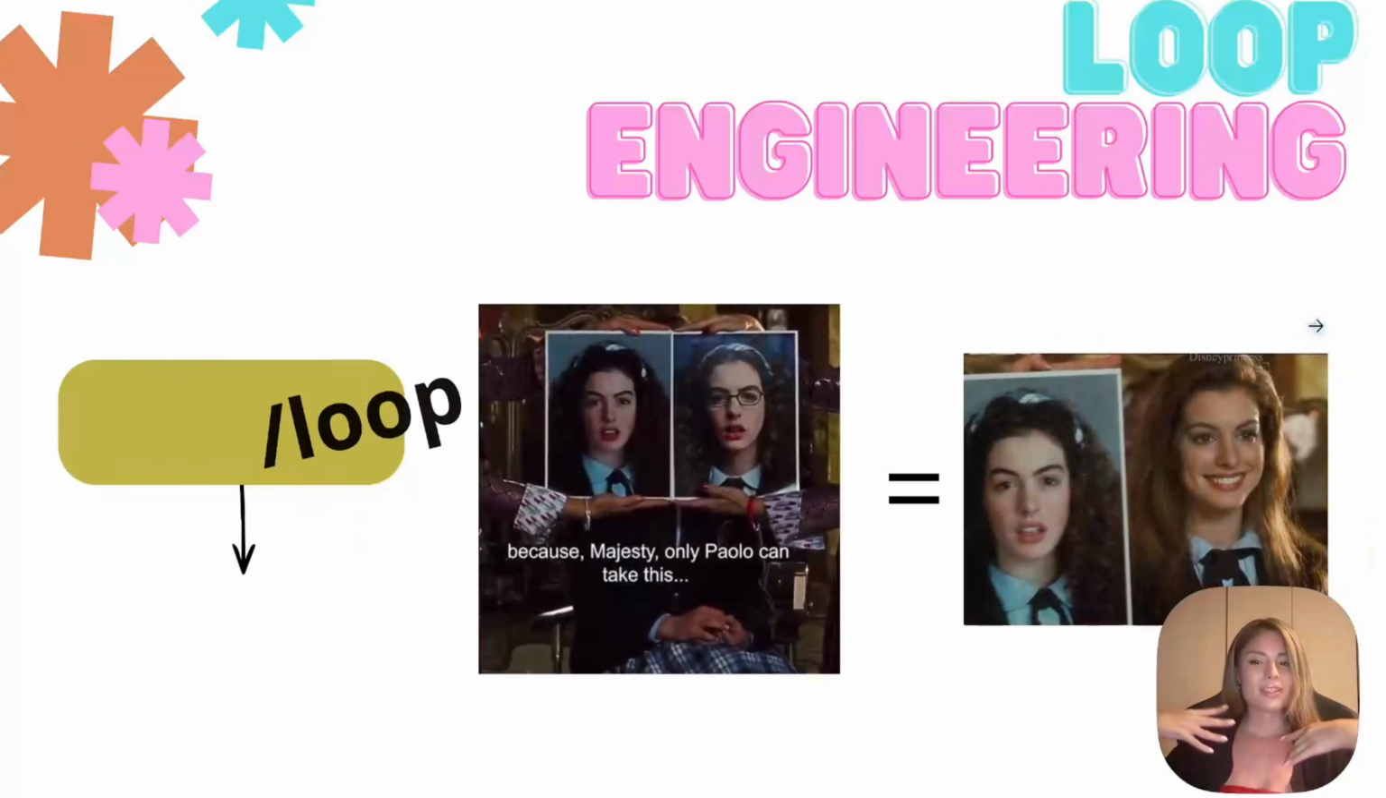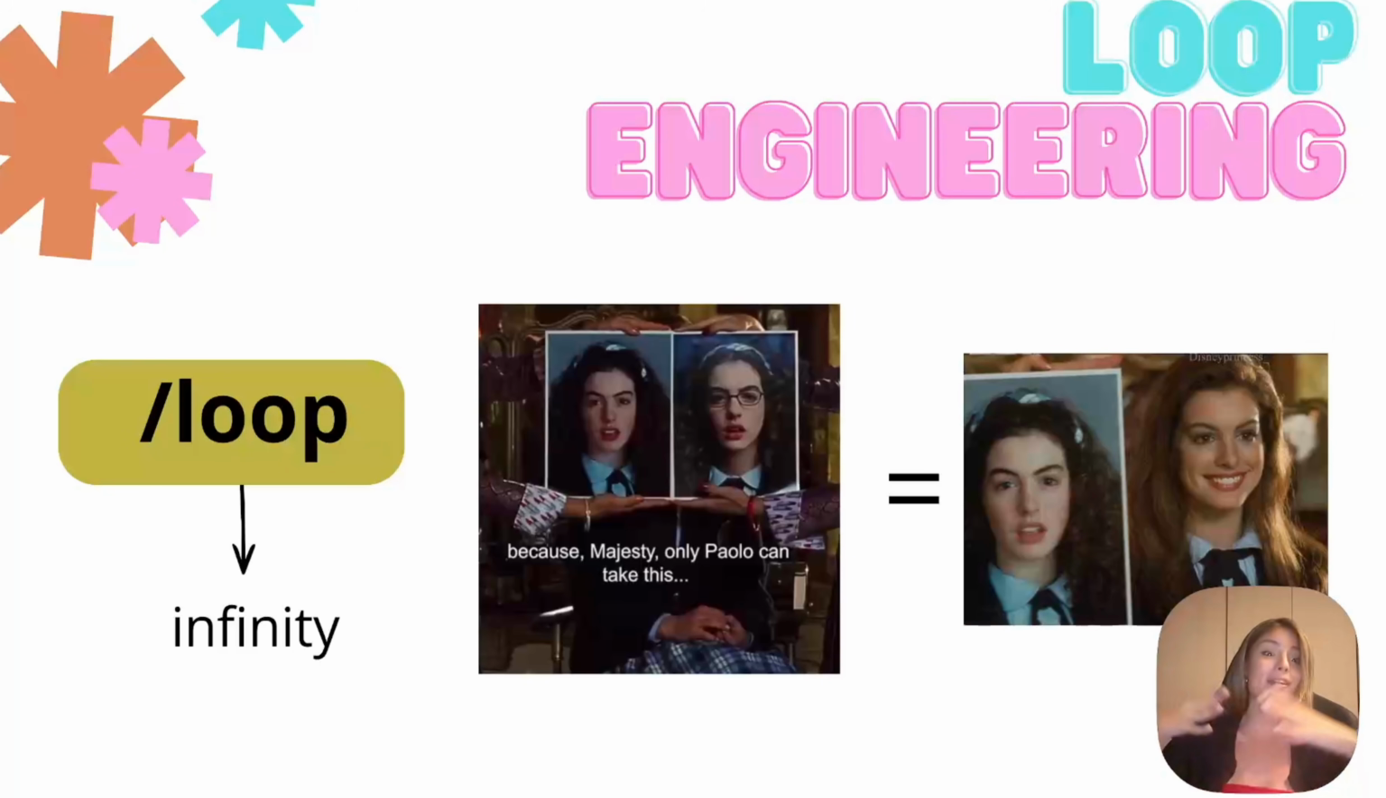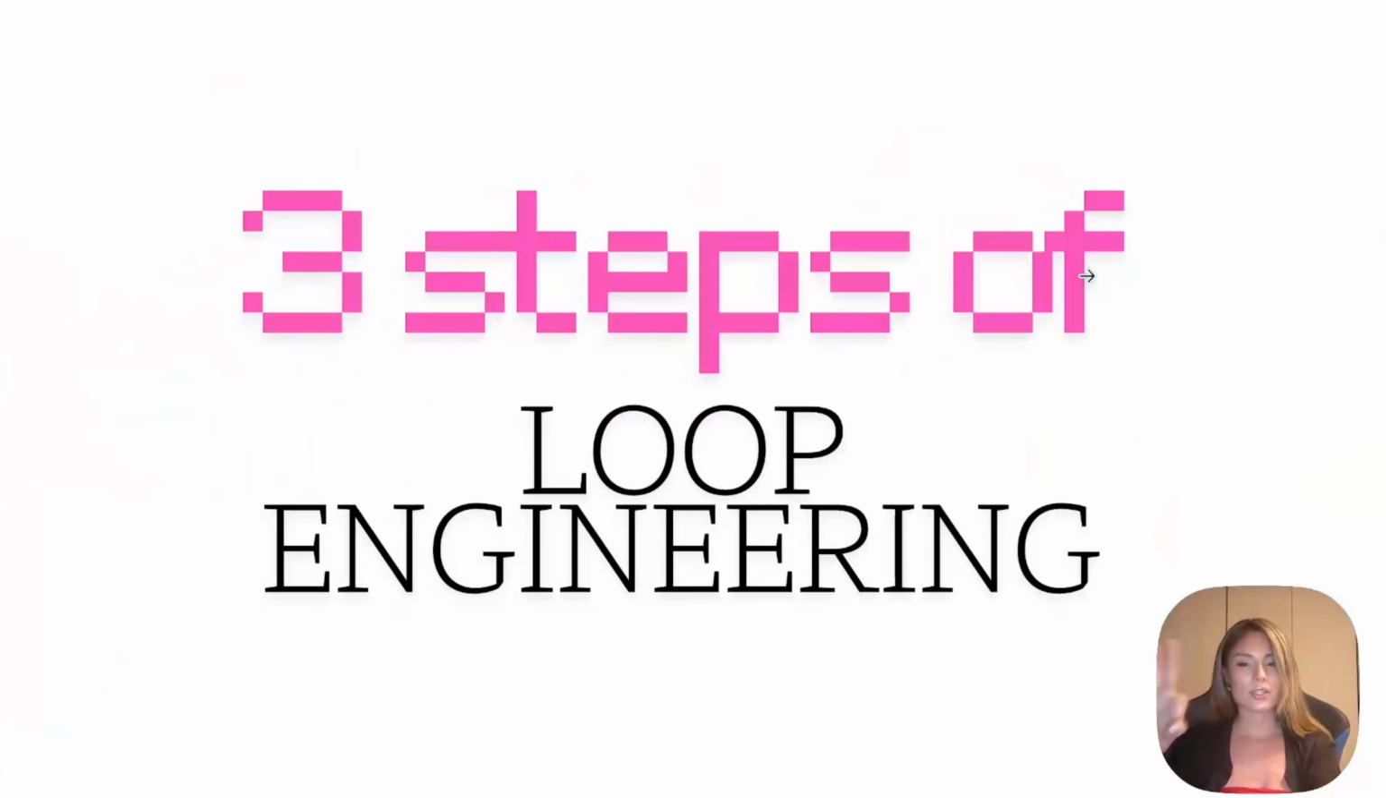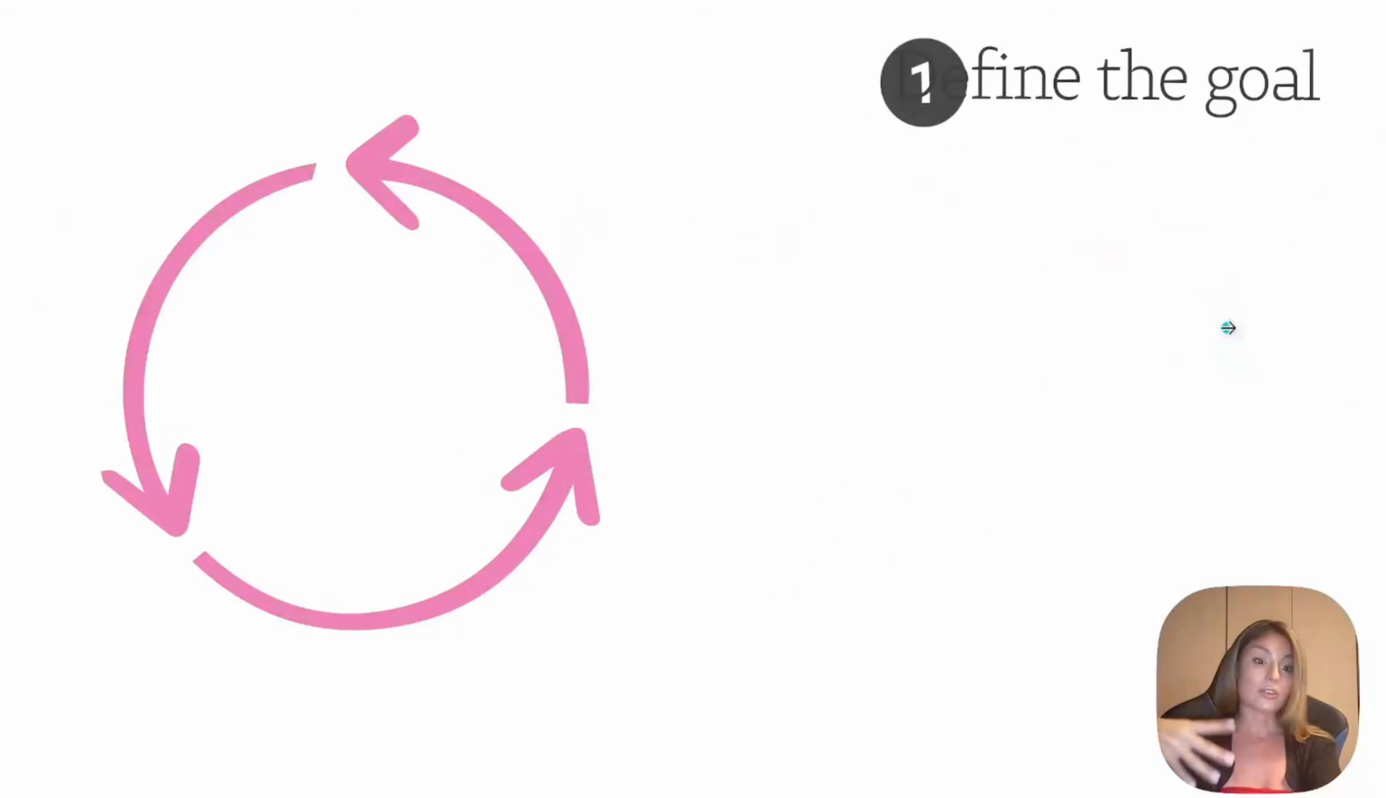But when we put /loop, it can be infinite because here we're not talking about actually getting something, but always about improving. So we can always get better and better and better, and it's going to be an infinite loop. And for this, I have 3 steps of loop engineering that you can put in a prompt.